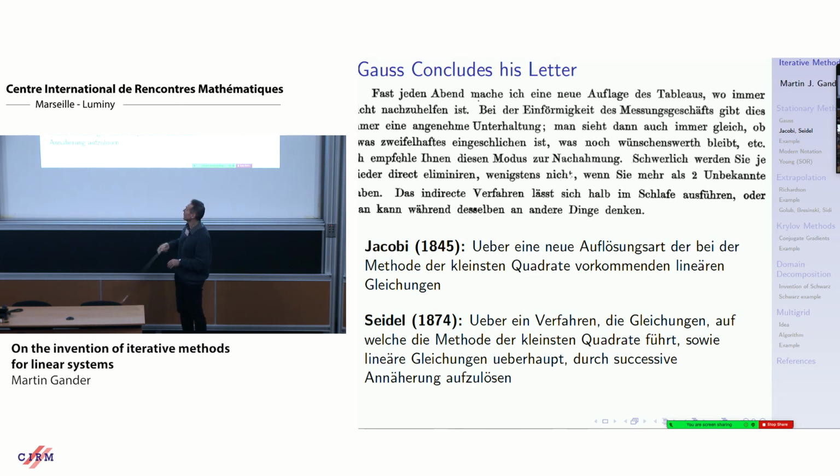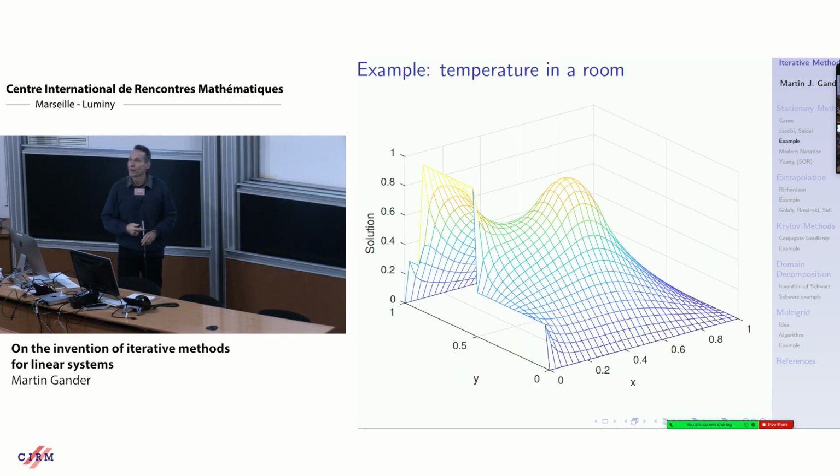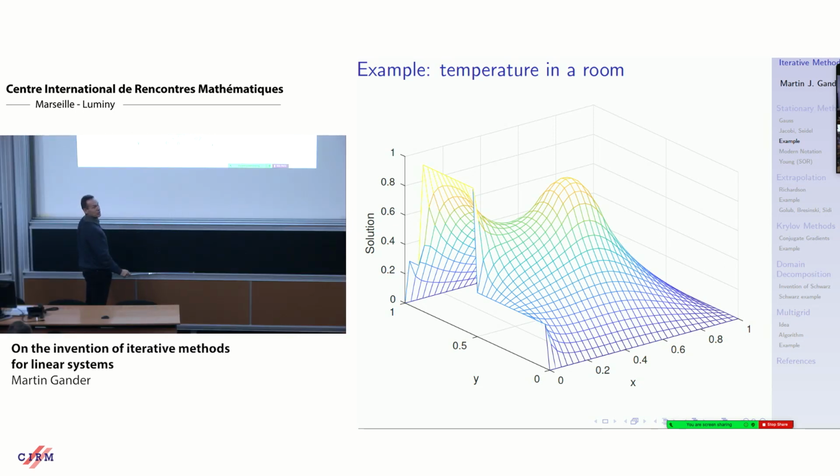So basically he considers this area of research to be finished at that time. So we've climbed about halfway on the first mountain, and I want to show you how this method of Gauss-Seidel works. Here is a simulation of a temperature in a room. It's a Poisson equation. You have 0 boundary conditions on 3 sides. On this side, you have a boundary condition which represents a door, which is connected to a heated hallway, so